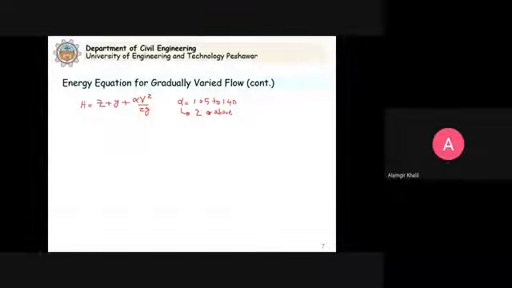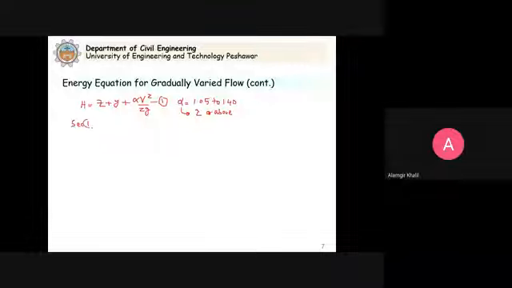Clear? Now this energy equation that we have written, let's say this is equation number 1. We will consider this energy equation for steady flow, of course, because all the problems that we study in this chapter are steady flow problems. Now between section 1 and 2, so we consider two sections as you saw in the previous slide.